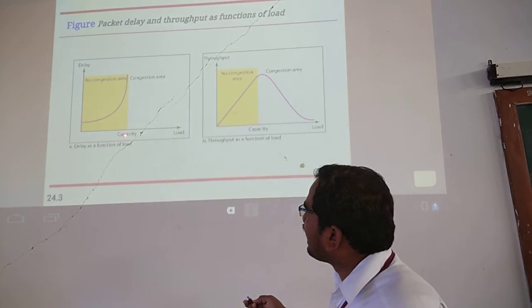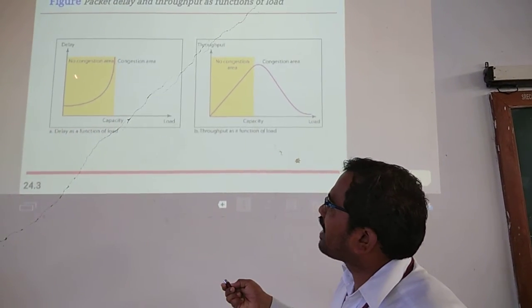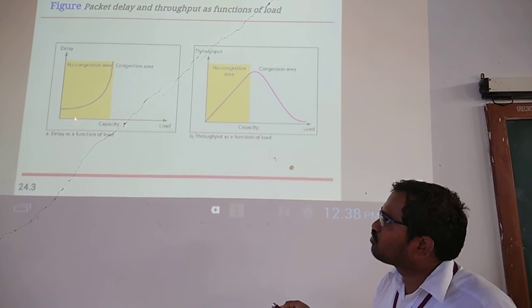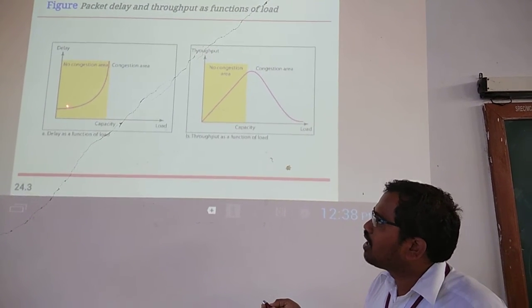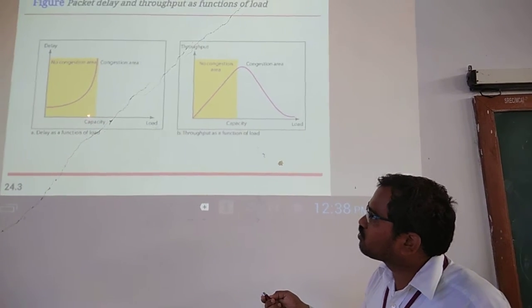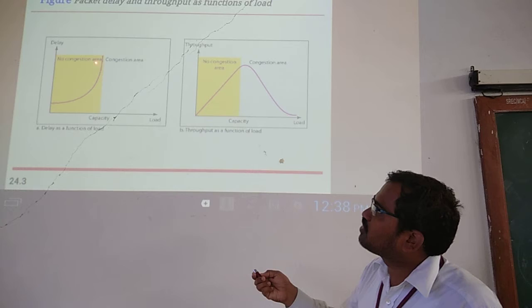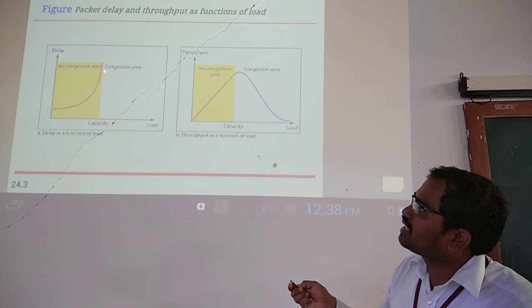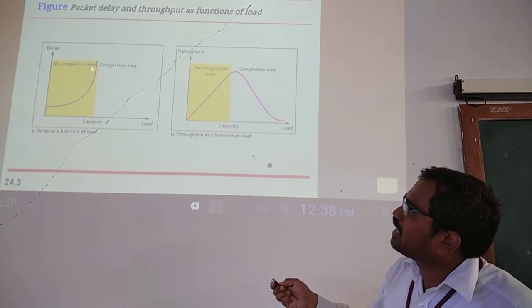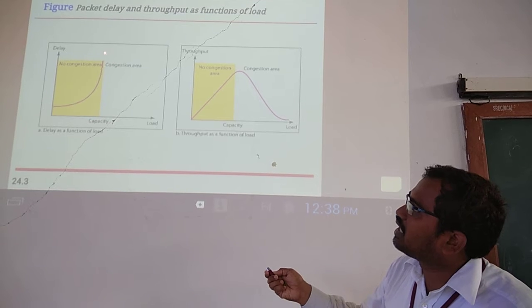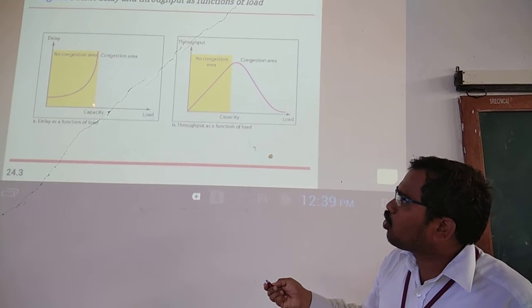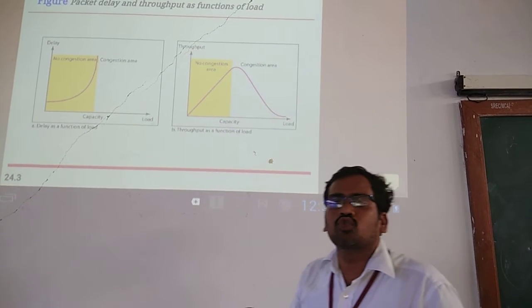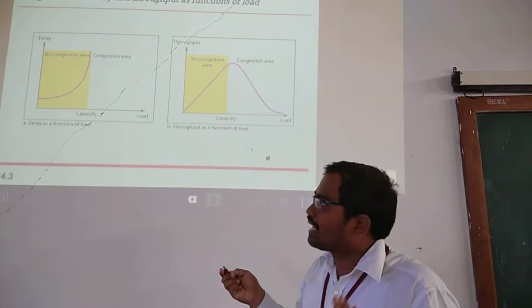For example, in the x-axis I will take load, and in the y-axis I will take delay. Initially the load on the network is less, so the delay is also less. Whenever the load on the network increases, the delay of the network also increases, exponentially. Whenever the load on the network is greater than the capacity of the network, the delay increases abruptly.